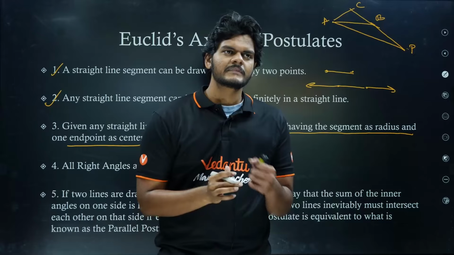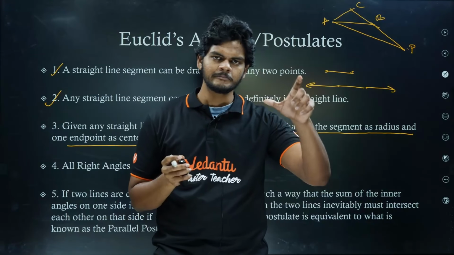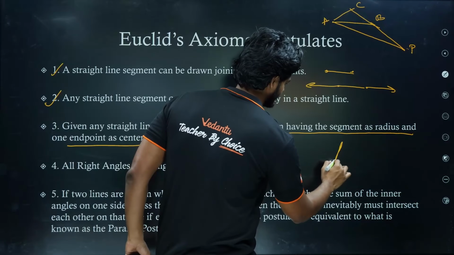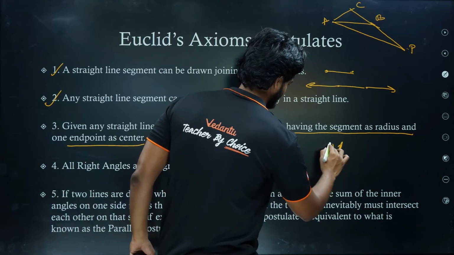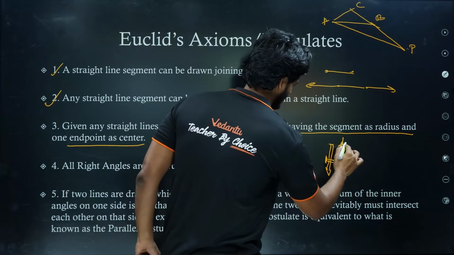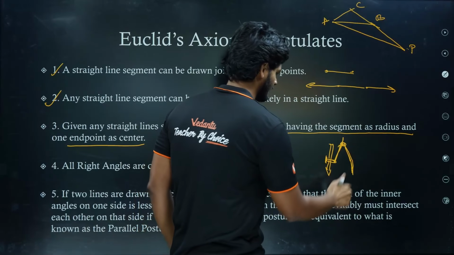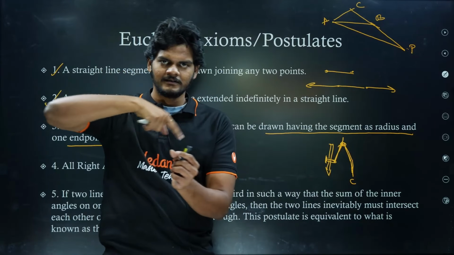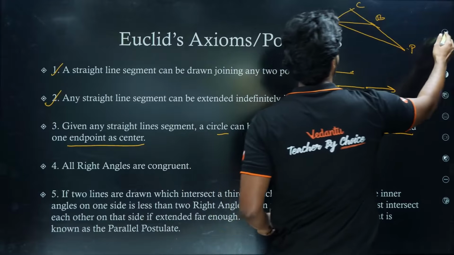So you see, earlier all the constructions we used only a compass. I hope you know what a compass is, right? It's a device like this. Here you hold your pen or pencil, and then there is a pointy thing here. Here you put the center and you rotate, right? So let me try to draw it.